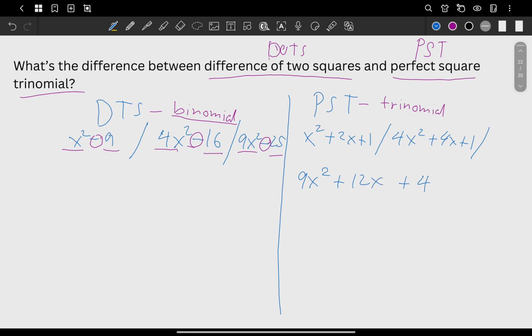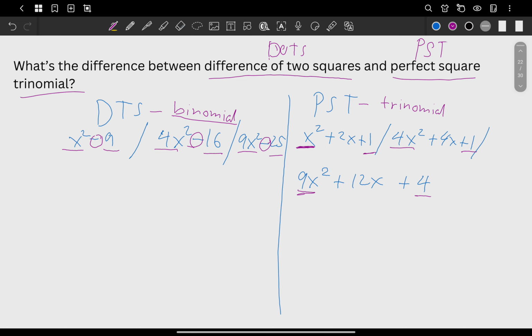Now, sir, how do you know that this one given on the right is a perfect square trinomial? So again, the first and the last term in the perfect square trinomial are perfect square numbers also.